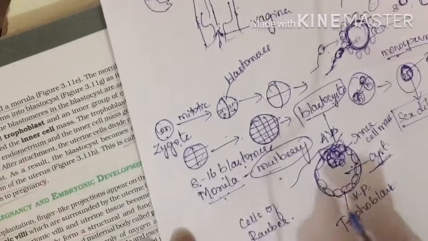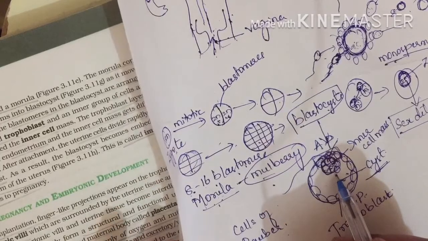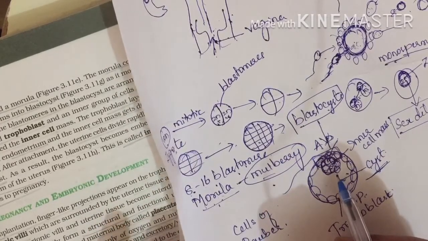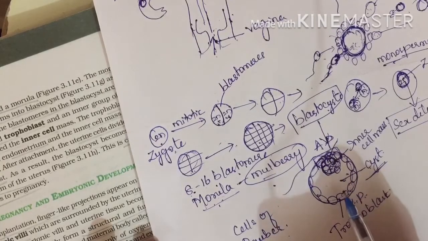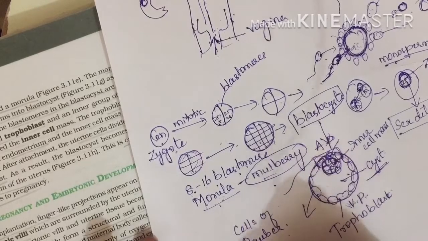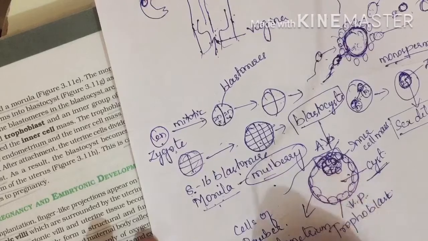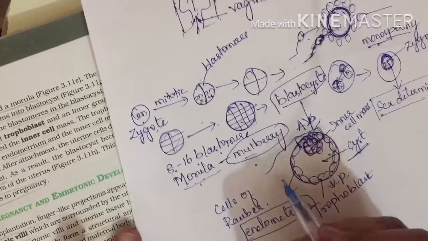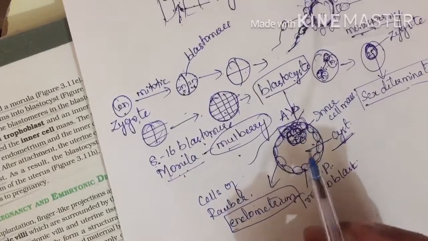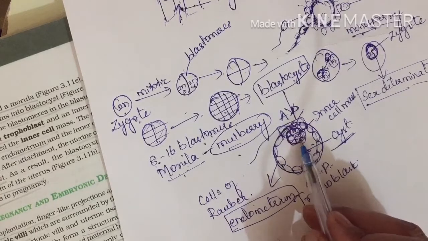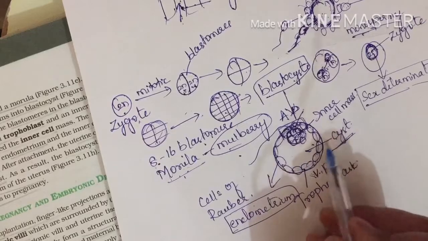Now we have said that this is a trophoblast layer and another one is the inner cell mass. We shall see what is the function of the trophoblast layer. The trophoblast layer is useful for getting attached to the endometrium. Who is getting attached to the endometrium? It is this trophoblast layer. Now what happens to the inner cell mass in future? Inner cell mass will develop into an embryo.